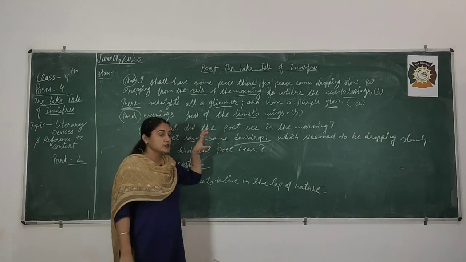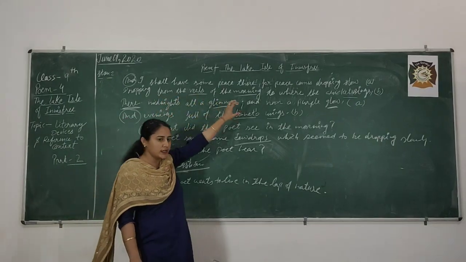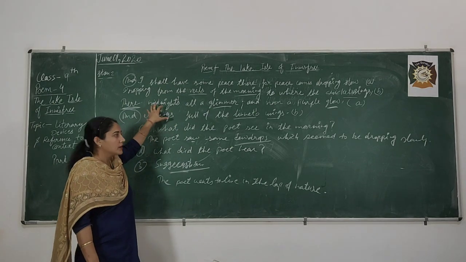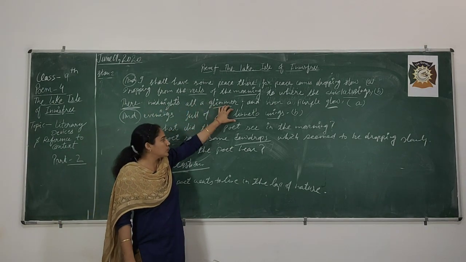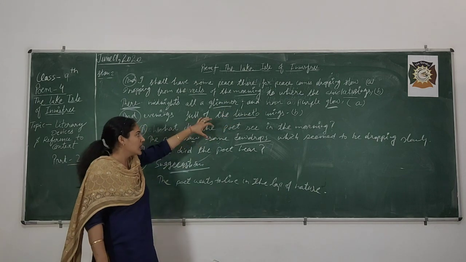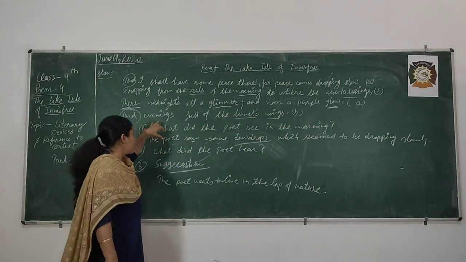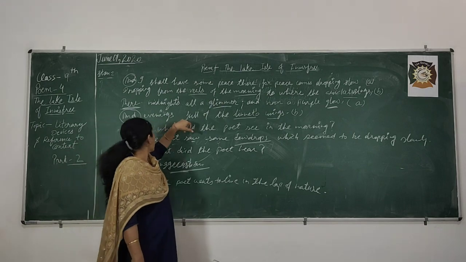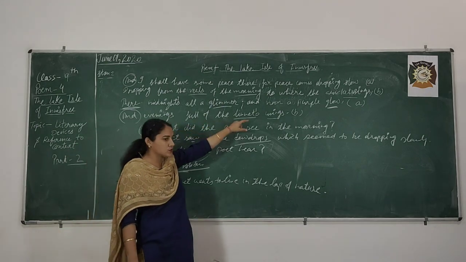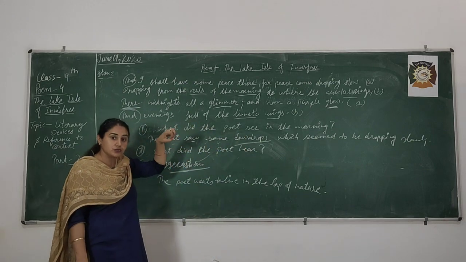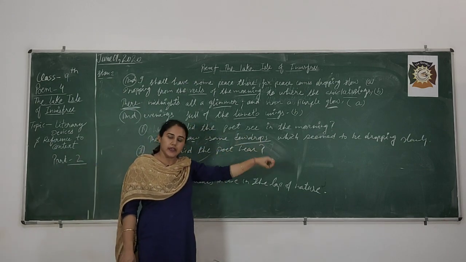Because the poet is observing what kind of mornings are there and what kind of midnights are there. Midnights are very glimmering, twinkling because of the countless stars, and the noon is very purple because of the blossom of the flowers. And evenings are also full of the linnet's wings. The poet is observing these things because he is too much attached to Innisfree.